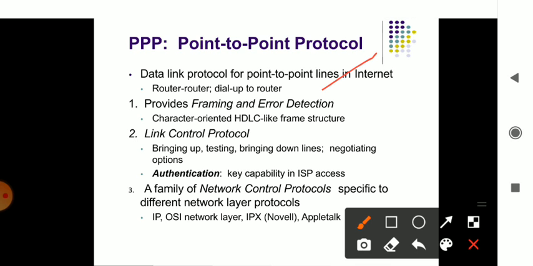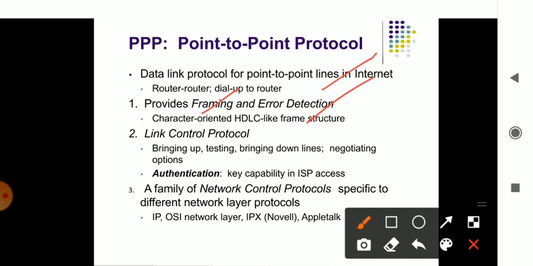Here also, as in HDLC, you are doing the concept of framing. Every piece of information is framed and then sent. Even in that framing, error detection is important: each and every frame has the CRC check, the cyclic redundancy check. It will be taken care of and transferred to the other end. This is the framing concept and error detection, as you do in HDLC or any other technique. Same way here you do the framing and error detection, and it is character oriented.